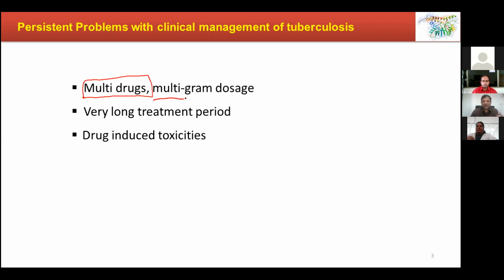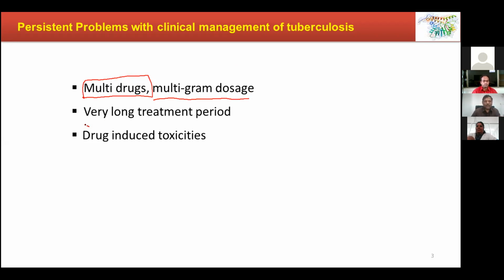The second problem is multi-gram dosage. If you take INH alone and you are 70 kg, you will receive a minimum of 500 milligrams twice daily. Those dosages are tuned right now, but on average a patient will be asked to take a minimum of 1.5 to 2 grams of drugs per day, including all these 3 or 4 drugs.